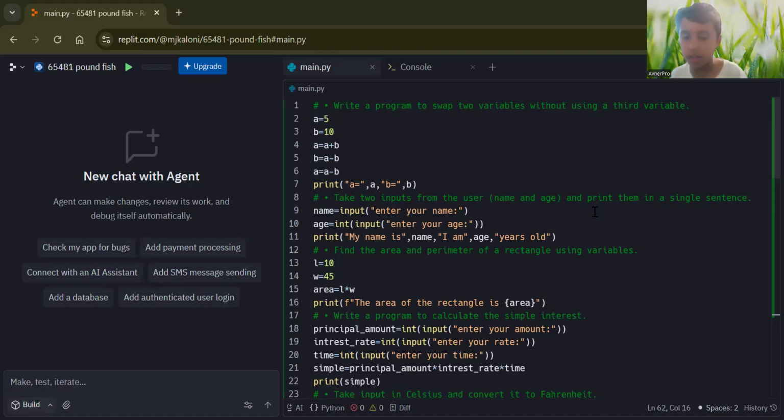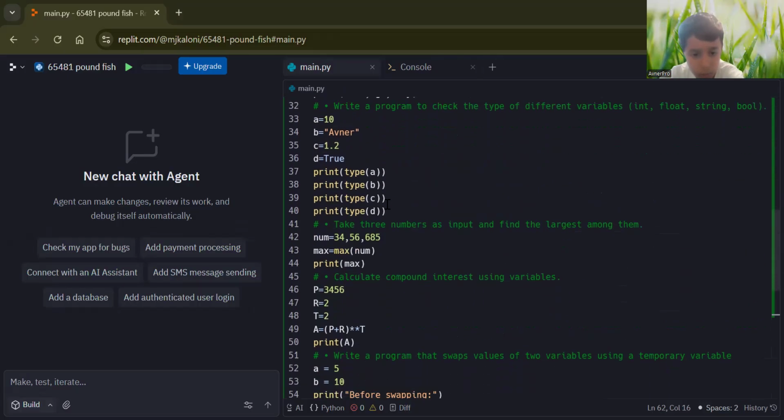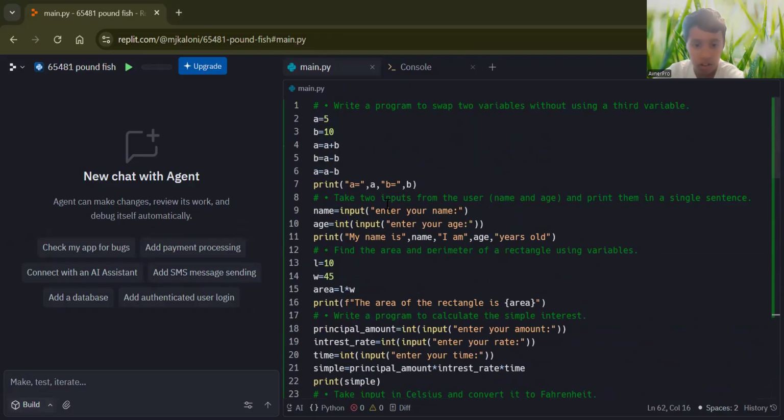Okay, so hello everybody. My name is Afner, and today we're going to be talking about this program with all these 10 questions here. First is write a program to swap two variables without using a third variable.